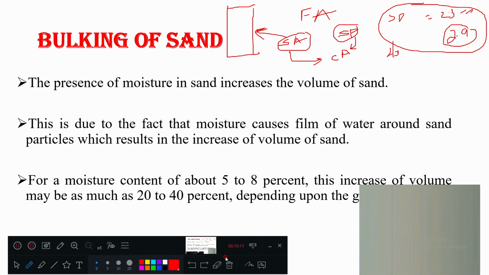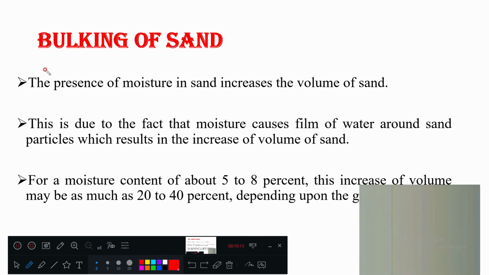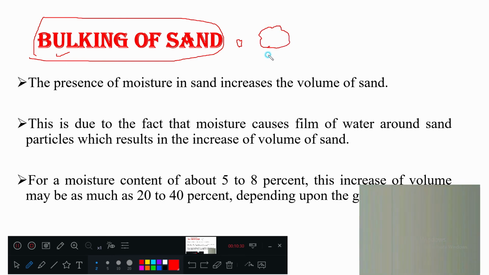Now here in this one, bulking of sand. Next type of concept here is bulking of sand. Simply in the beginning, you understand that bulking is nothing but increase in volume. When you add water to that sample, the volume will increase. Maybe cotton, maybe any material, if you add water also, that volume is going to increase.